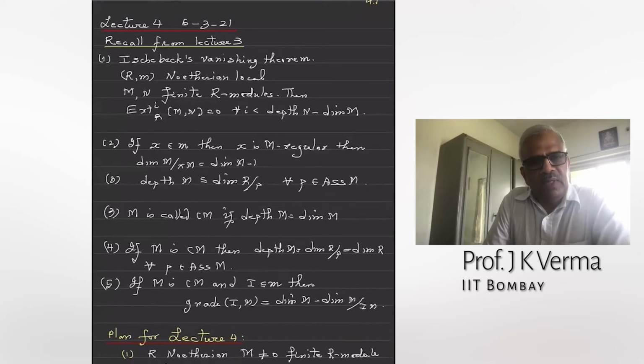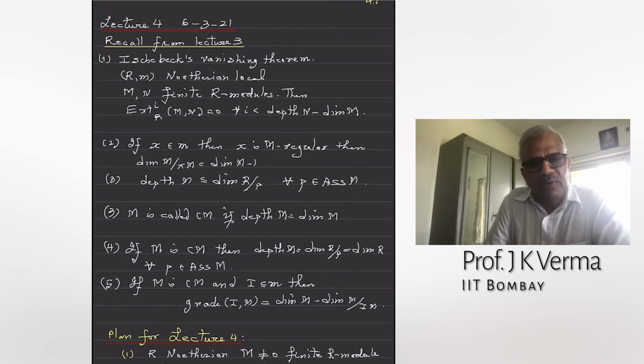And we calculated the dimension of M mod xM, if x is M-regular. This is dimension of M minus 1. And depth of M mod xM is also depth of M minus 1. And we proved this upper bound using Ischebeck's theorem, that the depth of M is bounded above by dimension of R mod P for every associated prime.